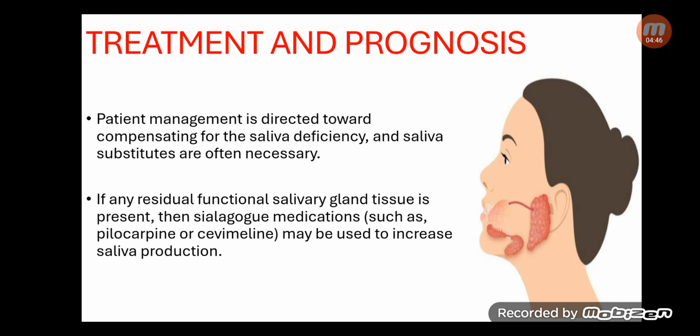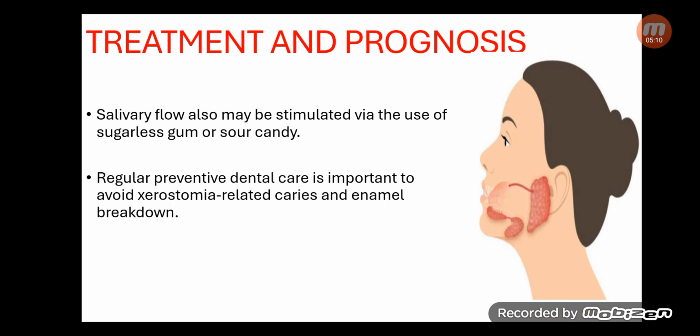Then if we talk about treatment and prognosis, patient management in salivary gland aplasia is directed toward compensation for saliva deficiency, and saliva substitutes are thus given to compensate for the deficiency. But if any residual functional salivary gland is present, then a sialogogue medication such as pilocarpine or cevimeline may be used to increase saliva production. Salivary flow can also be stimulated by the use of drugs, but it can also be stimulated by the use of sugarless gum or sour candy.